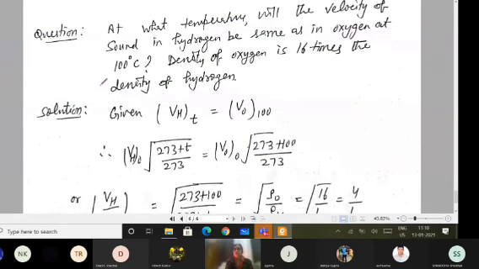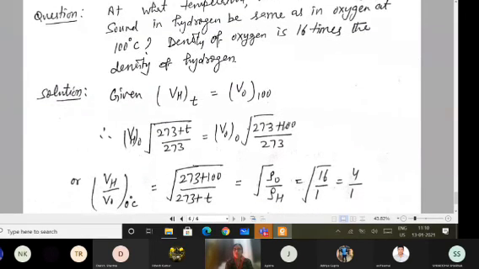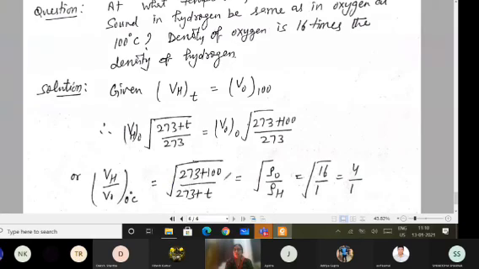One simple question I have taken for you: at what temperature will the velocity of sound in hydrogen be the same as in oxygen at 100 degrees Celsius? It is given in the question that the density of oxygen is 16 times the density of hydrogen. So both the formulas on the factors we have to keep in mind. Speed is inverse to the density. Vh upon V naught, if I write, equals the square root of rho naught upon rho h.